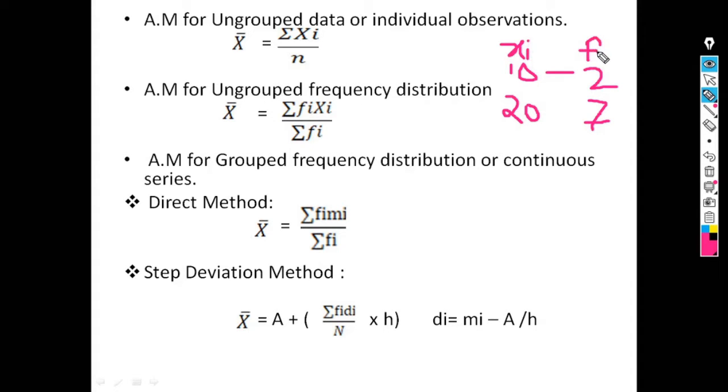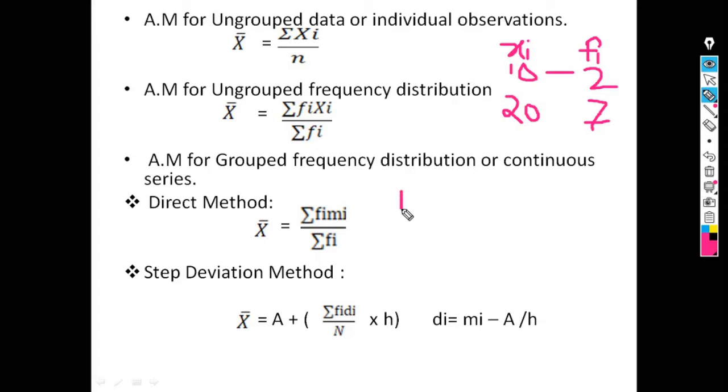So we take the product of the first and second columns, fi into xi, and its sum, divided by summation of fi, which is the sum of the frequency column. So the formula for ungrouped frequency distribution is x bar equals summation of fi into xi divided by summation of fi.